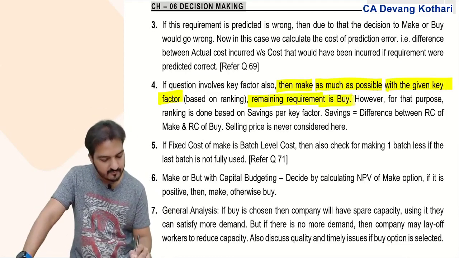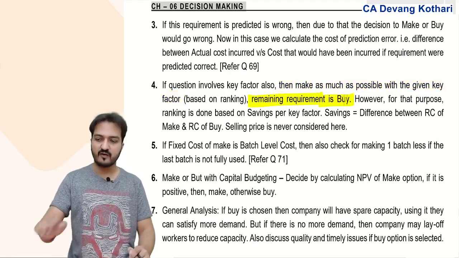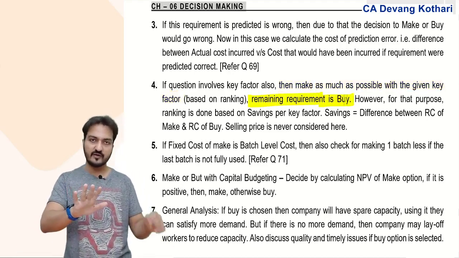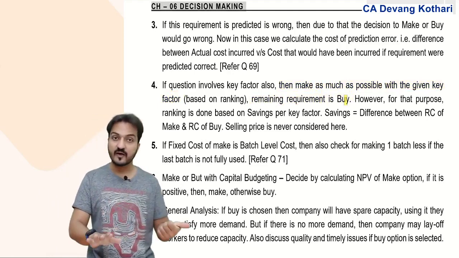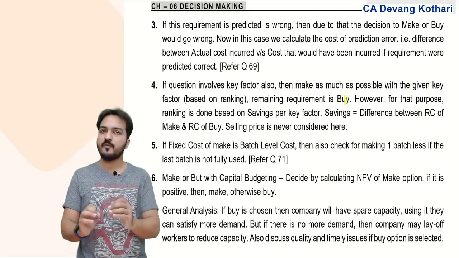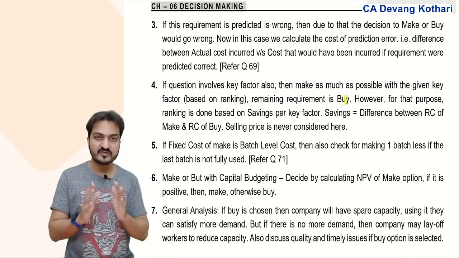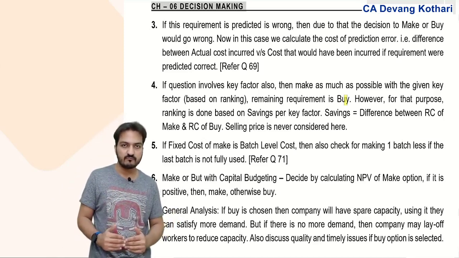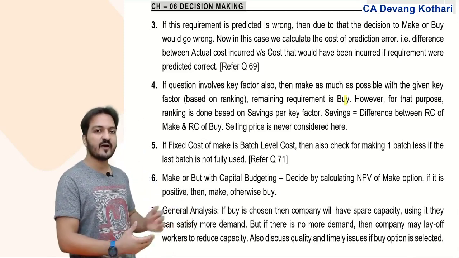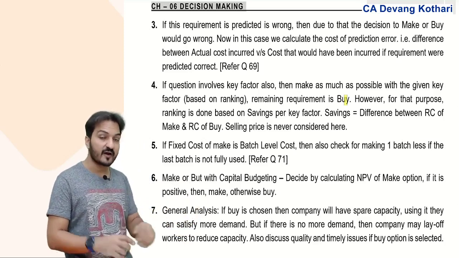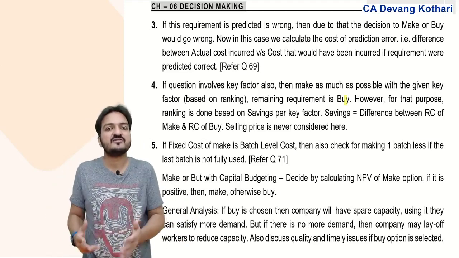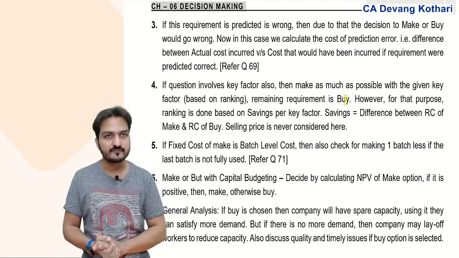The remaining requirement you will buy. Naturally, if I have 5 products and I have a key factor, using the key factor I will make as many products as possible, as many products where make is better. But I cannot make everything because the key factor is limited. So with the limited key factor you make as much as possible, and the rest of the requirement you put under the buy option.